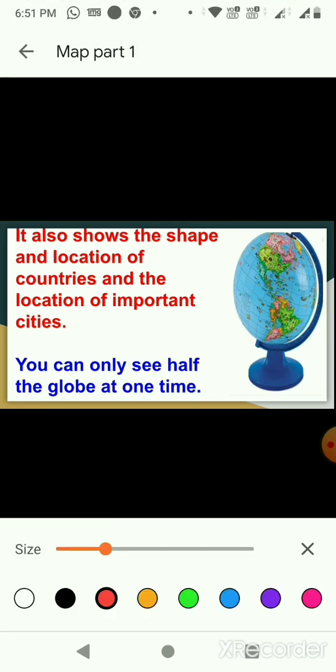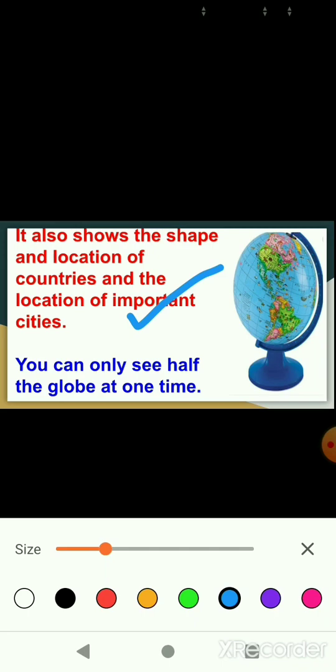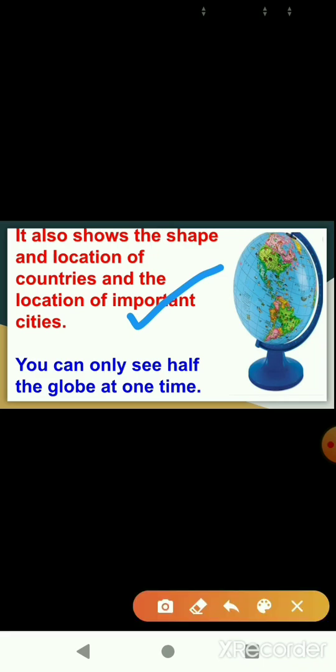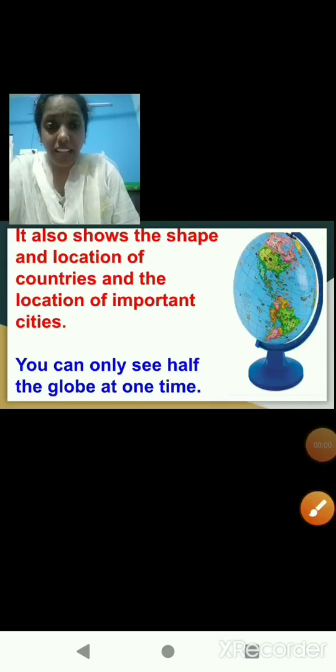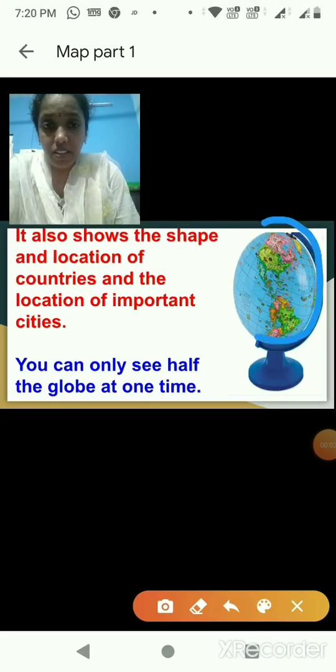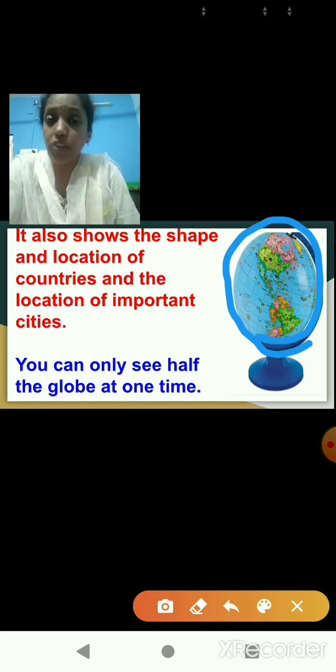It also shows the shape and location of countries and the location of important cities. You can only see half the globe at a time. That means only this much part of the globe we can see at a time. If we want to see the other part of the globe, then we have to rotate the globe. Isn't it, children? So, you can see only half part of the globe at a time.